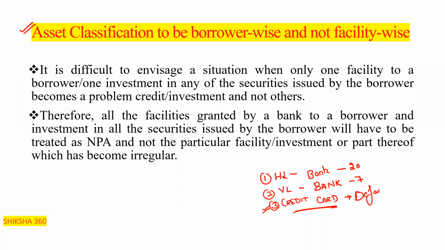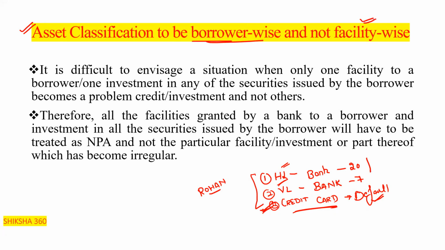So it does not mean that if only this is in default, the other will not default or will not go into the NPA category. If one facility goes into default or the NPA category, the others will also go into the NPA category, because NPA categorization is borrower wise. If the credit card goes into the NPA, its other loans will also go into the NPA. It is not that only the credit card will go and the others will not. So the asset classification is to be borrower wise.